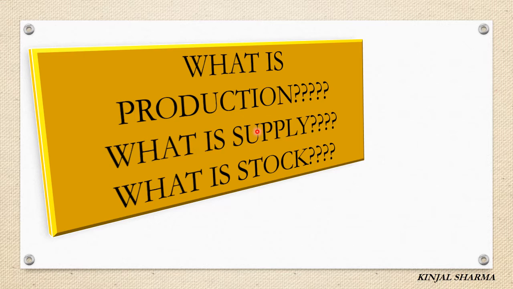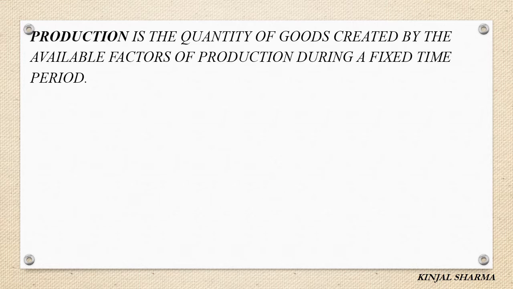Now let us understand all these three terms with the help of their definitions. First, production. Production is the quantity of goods created by the available factors of production during a fixed time period. Quantity of goods, the number that is manufactured, created by the available factors of production.